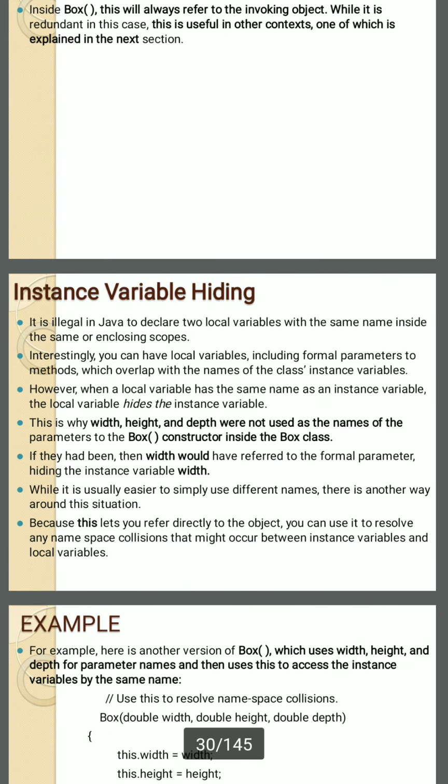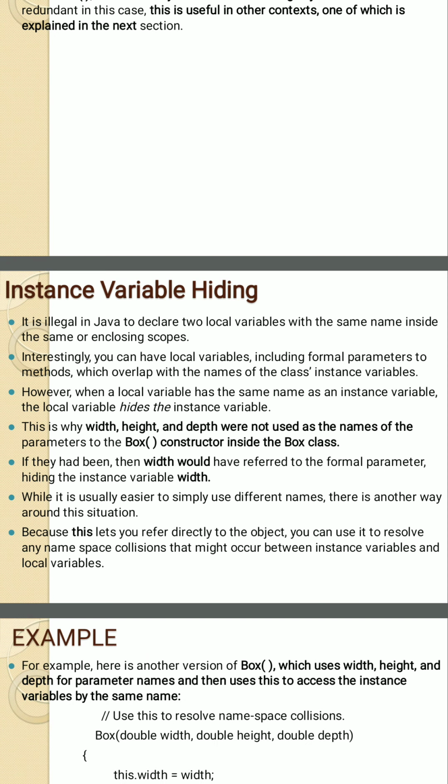What is instance variable hiding? With an example, it is an important question in the external examination. What is instance variable hiding? The definition is, in a class when a local variable has the same name as an instance variable, then the local variable will hide the instance variable. The thing is that the preference goes to the local variables only. The instance variables are overridden.